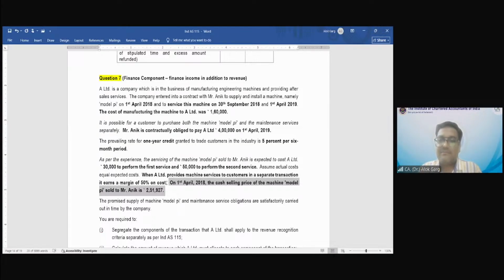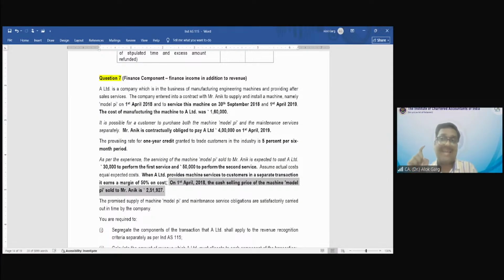This is minus the finance cost. Yes. So basically, if Prashant would have gone to this A Limited and told them, I need to purchase this Model Pi on cash terms, Prashant would have paid 251,927 and he would have got the machine, right?